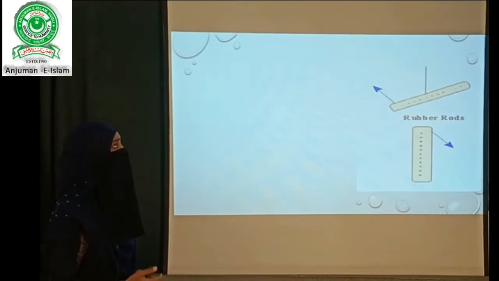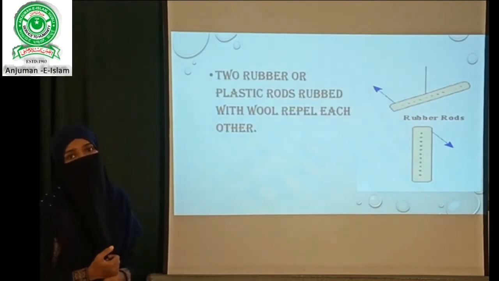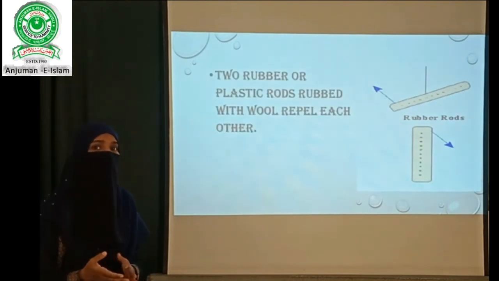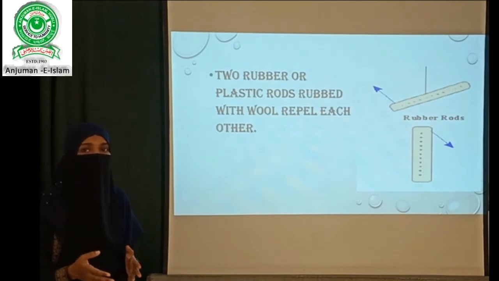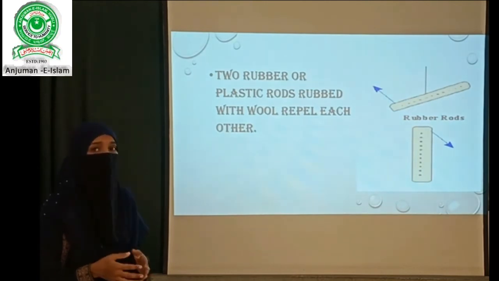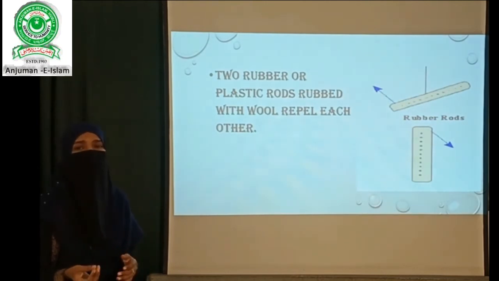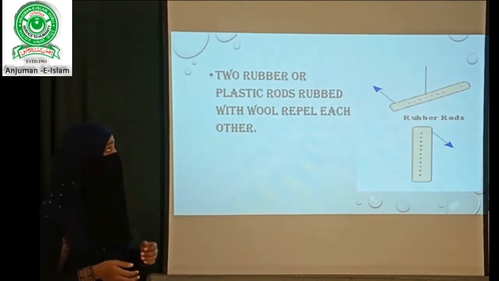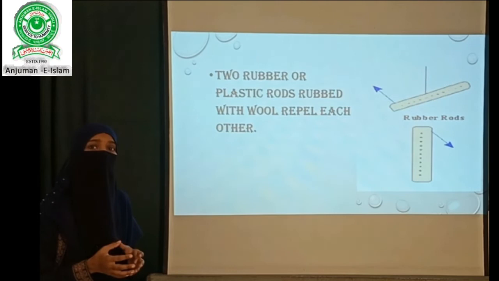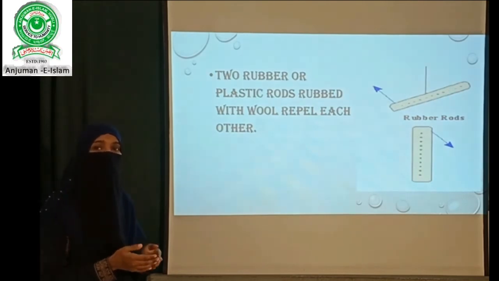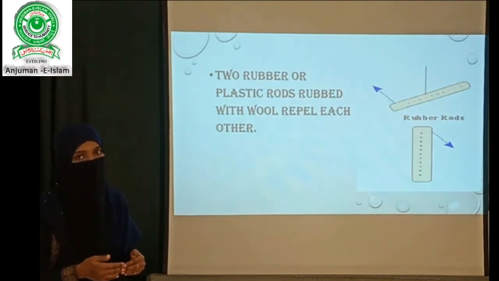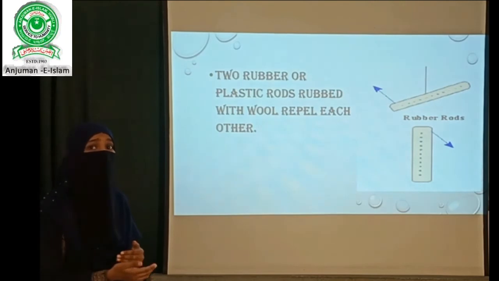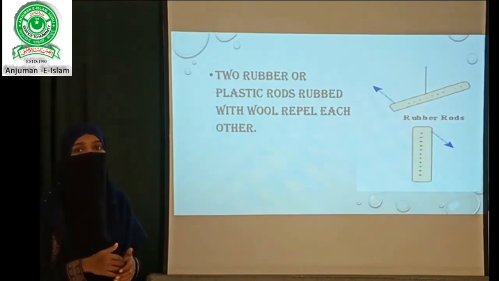Let us take another situation. Here we can take a rubber rod or a plastic rod. Rub these two rubber rods with wool or cotton. When we are rubbing a rubber rod with wool, some of the electrons from the wool are taken by the rubber rod. So because the rubber rod is taking some electrons, it becomes negatively charged.